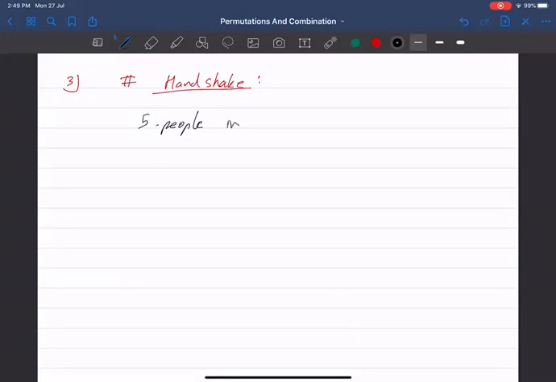In the room, how many ways they will, obviously everyone will shake hands with the right hand, okay. It is not that sir, once with the right hand and later once with the left hand, no. So that is not counted as a different handshake. Okay. So suppose there are 5 people, A, B, C, D, E. How many different handshakes will be possible?